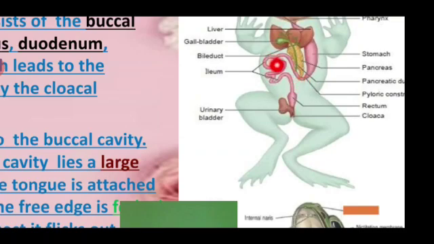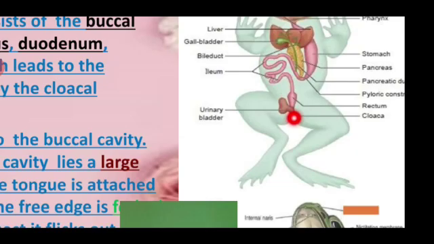The digested food is absorbed by the numerous finger-like folds in the inner wall. We already saw in the third lesson the epithelial inner lining, columnar epithelium, pseudostratified epithelium, villi-like projections in the small intestine. This finger-like fold in the inner wall of the intestine is called villi, and microvilli are present. The villi help in the absorption of nutrients back into the body. Undigested solid waste moves into the rectum region and passes out through the cloaca.